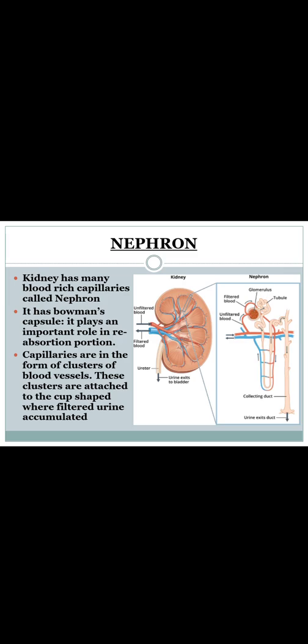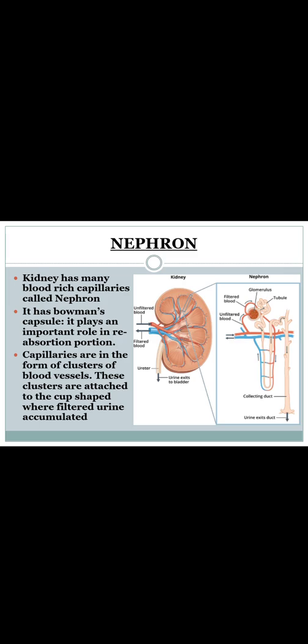Coming to this structure, it has a Bowman's capsule. It plays a very important role in the reabsorption portion. We know that it purifies the blood, right? Whatever waste materials are there.